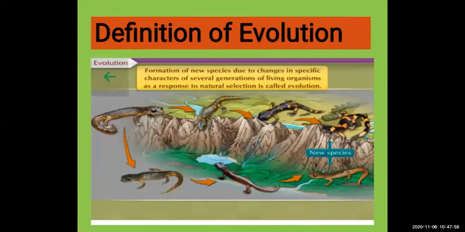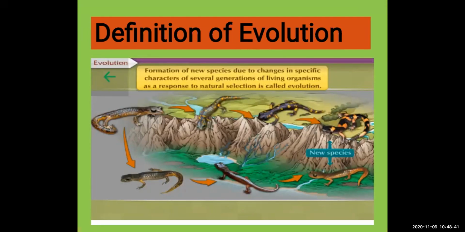Next we will see, students, the definition of evolution. If this question comes in your exam, you have to write a proper definition. How will you write? Formation of new species due to changes in the specific characters of several generations of living organisms as a response to natural selection is called evolution. I will repeat again, this is a very important definition. What is evolution? Formation of new species due to changes in specific characters, means some specific characters are changing and new species are formed, of several generations, means after several generations, of living organisms as a response to natural selection.